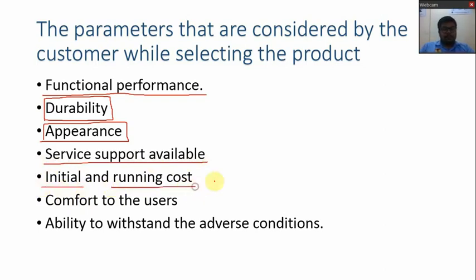Many times the initial cost of the component, not in terms of a car, it may be another one, is very high, but the running cost is very low. For example, electric cars or electric two-wheelers. The initial cost is high, but the running cost is low. So this thing also matters.